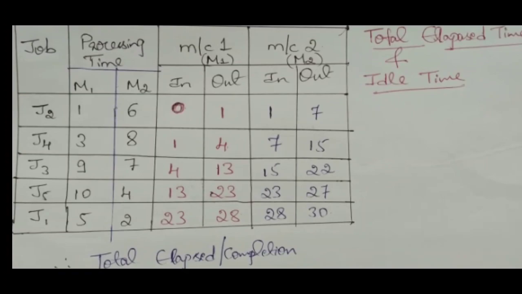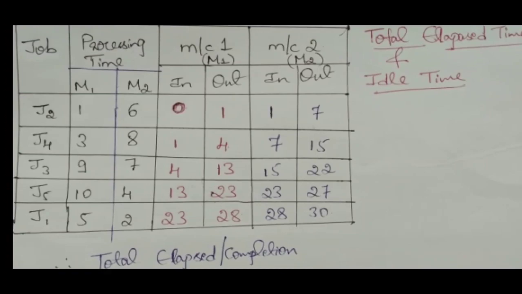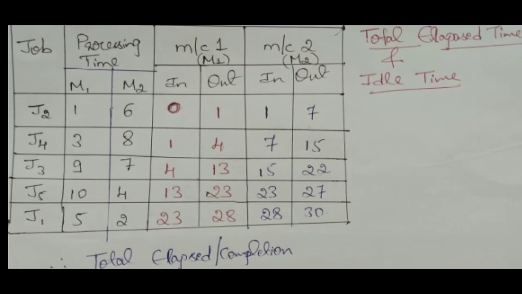Now all the jobs are to be processed on the M1 machine first. After completion on the M1 machine itself, the jobs will go to the M2 machine. Always the jobs will be processed in the forward direction, not in the backward direction. Once you load job 1 on machine 1, then only it can move to machine 2, and further it can't come back to machine 1. In the backward direction the processing can't take place.